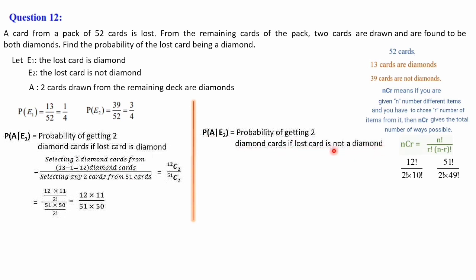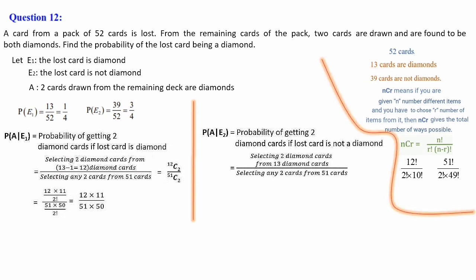Next is P of A given E2, that is probability of getting 2 diamond cards if lost card is not a diamond. Here lost card is a diamond, here lost card is not a diamond. Lost card is not a diamond in the sense all 13 cards will be there in diamonds. So selecting 2 diamond cards from 13 diamond cards divided by selecting 2 cards from 51 cards. Already 1 card is lost, of course it is not a diamond card, but from the total 1 will be reduced. So 51 cards. The same NCR formula, only here we have to use 13C2 divided by 51C2.